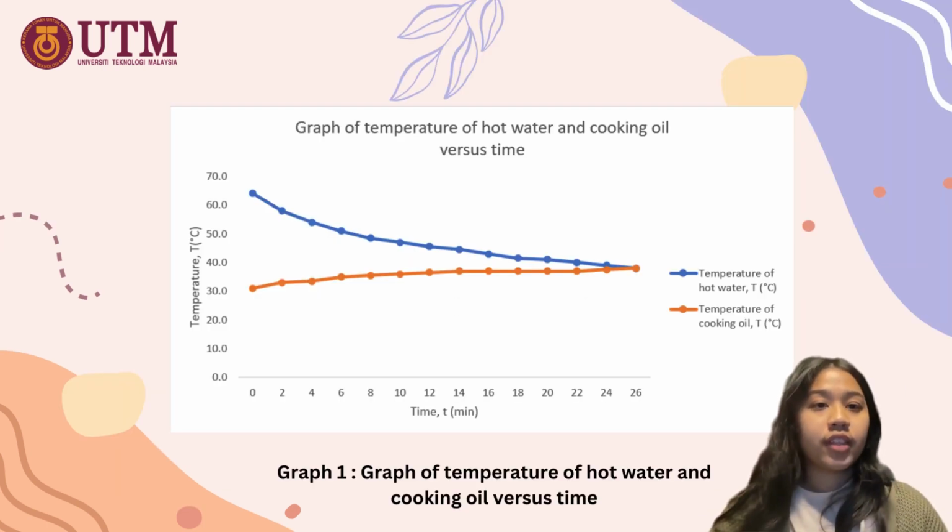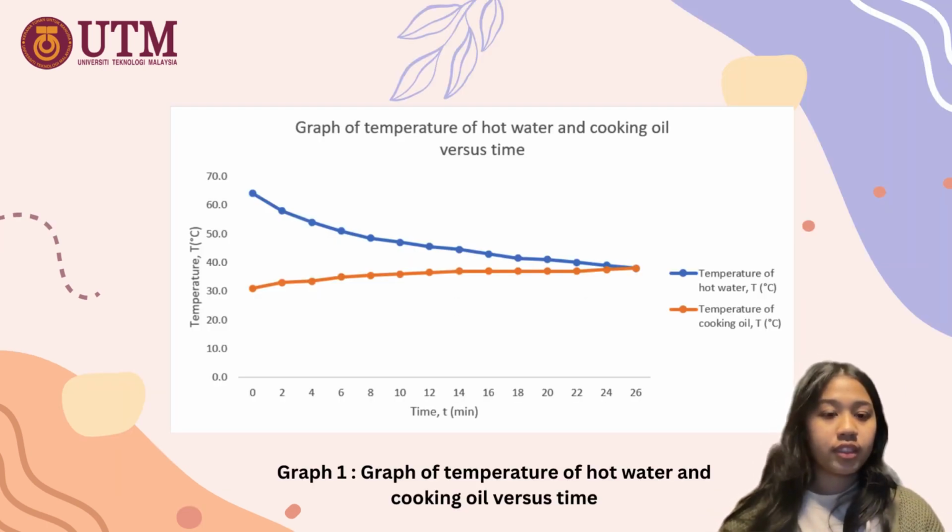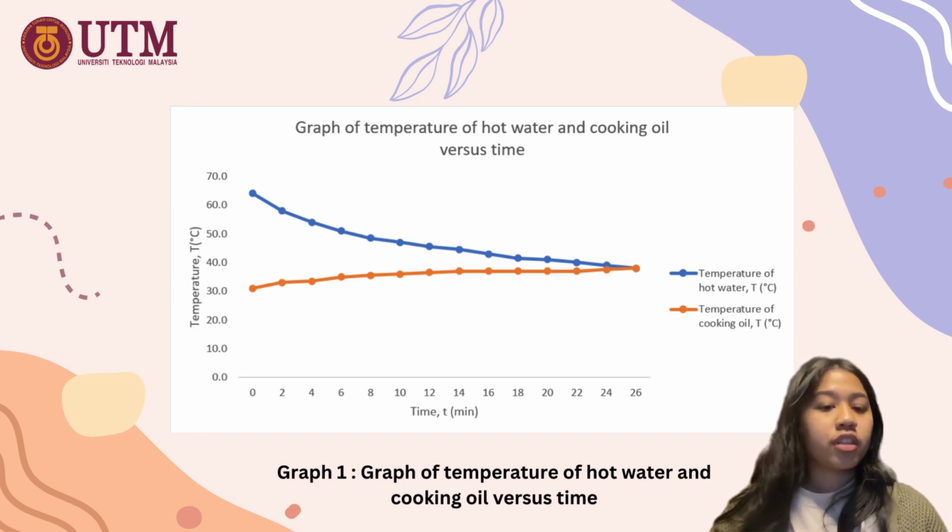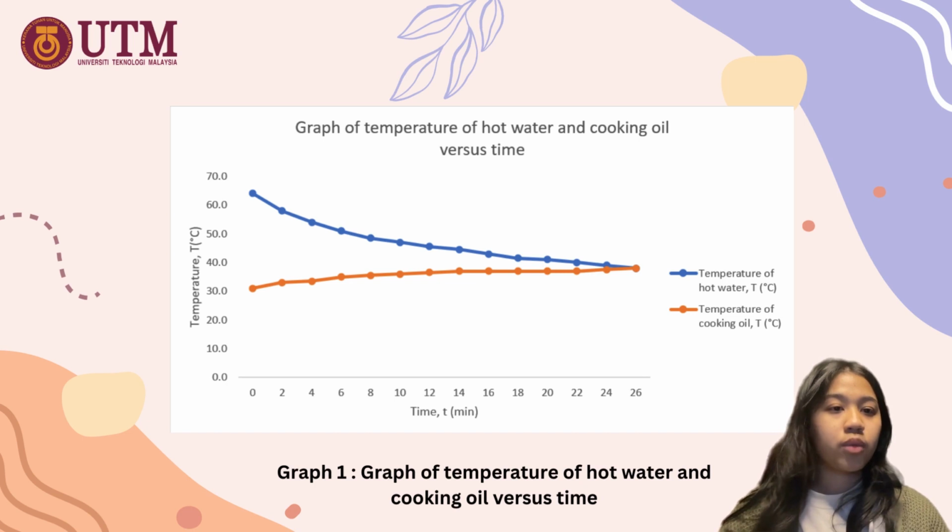According to the graph of temperature of hot water and cooking oil versus time that we have plotted, it can be seen that the temperature of hot water is decreasing while the temperature of cooking oil is increasing until 26 minutes, which means they have reached an equilibrium where there is no heat transfer between these two mediums.